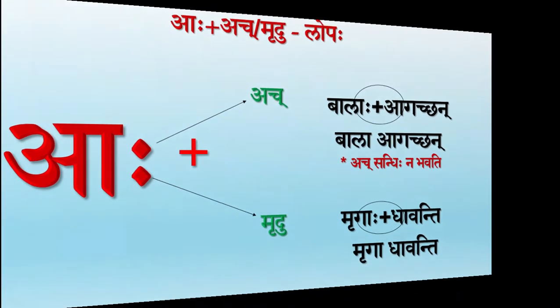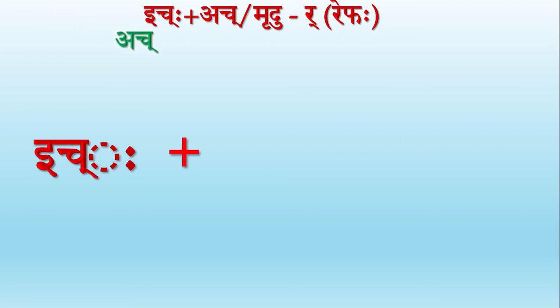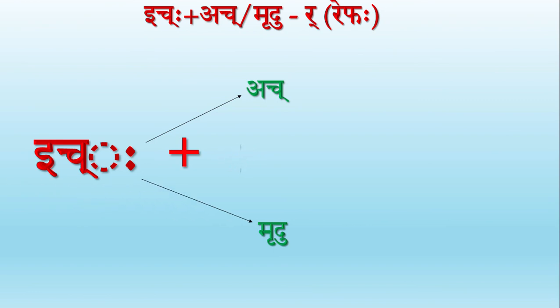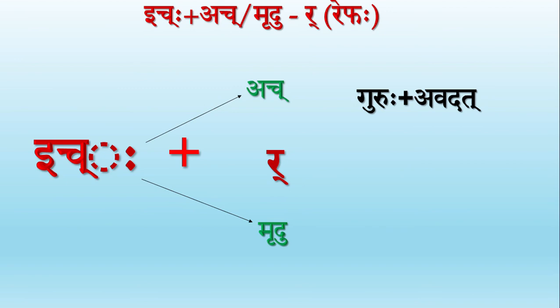In our next rule, any of the ich letters followed by a visarga, when come close to a ach or a mrudu aksharam, then rephadeshaha is seen. Remember this. Now let's have a look at the examples that we have got. After an ich aksharam, first, what is an ich aksharam? Ich aksharam can be any of the swaraksharani other than a or a. So when an ich aksharam is followed by a visarga as our purva varnaha and our paravarnaha may be a ach or a mrudu vyanjanaksharam, then in the place of visarga, the letter ra enters.